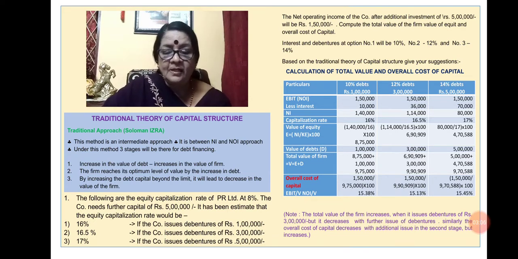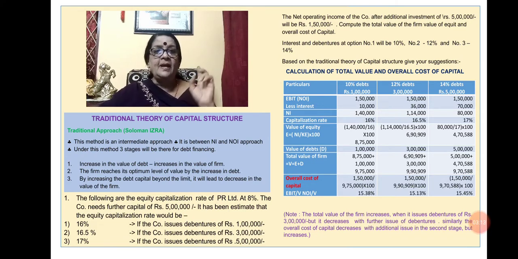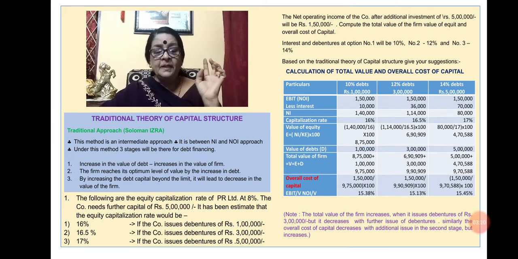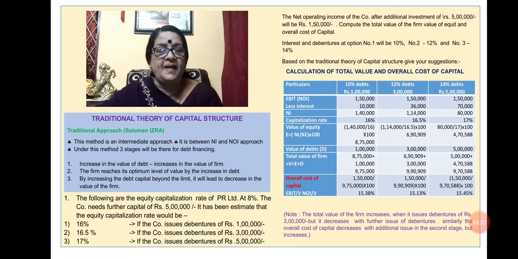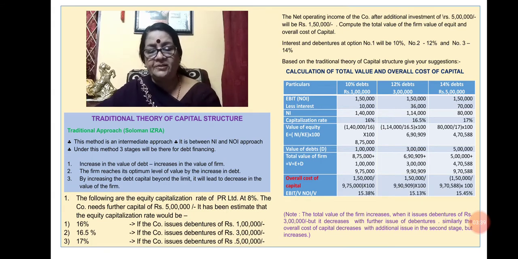Give your suggestions. So here three types of debentures are issued. First, they are issuing 1 lakh debentures at 10% interest, in the second case 3 lakh debentures at 12% interest, and in the third case 5 lakh debentures at 14% interest. So we are first starting with EBIT. In all the cases, the EBIT will be 1 lakh 50,000. So we have taken EBIT, or we can say net operating income, that is 1 lakh 50,000 in all three cases.